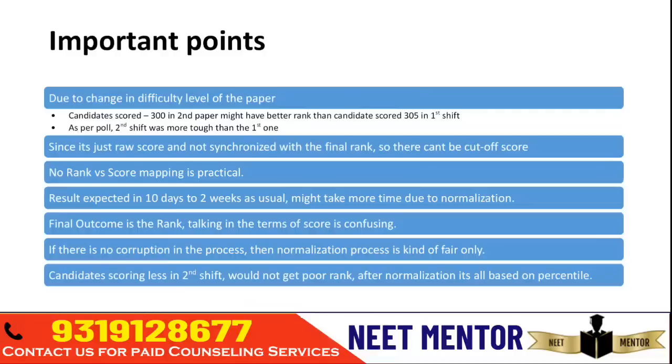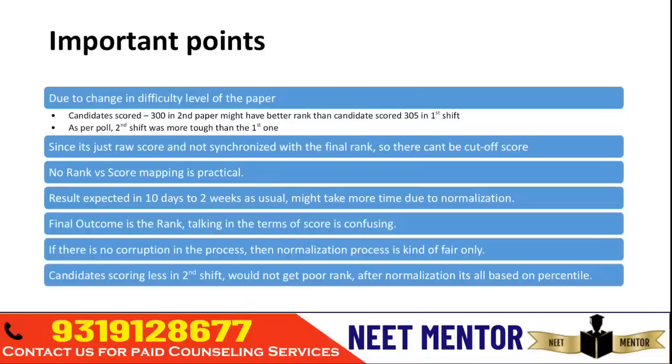It will all be through their software, so it might take a little bit more, but I don't think they will take much more time compared with last year, because the exam got delayed by 1.5 months from their side only. So they will try to give the result as soon as possible.